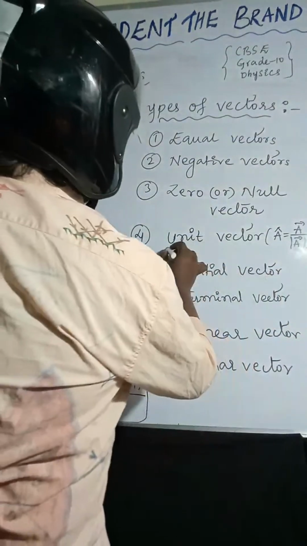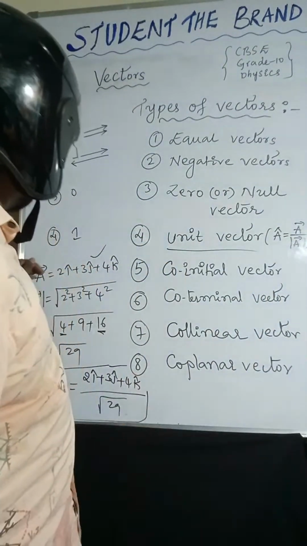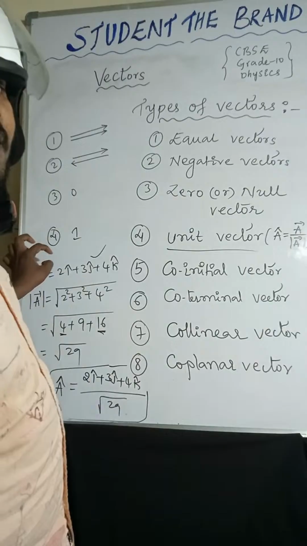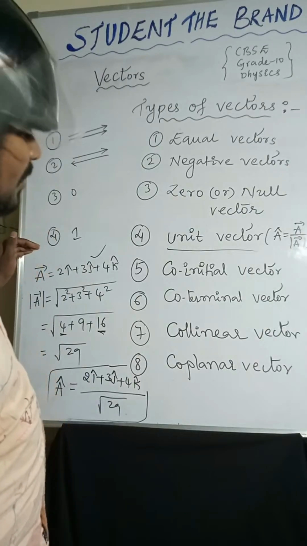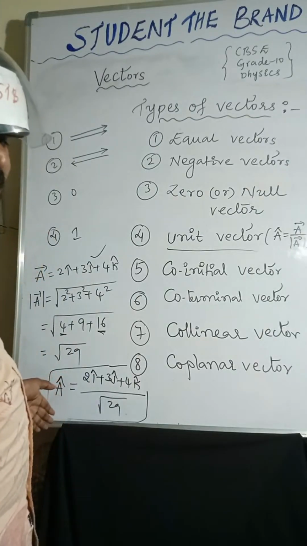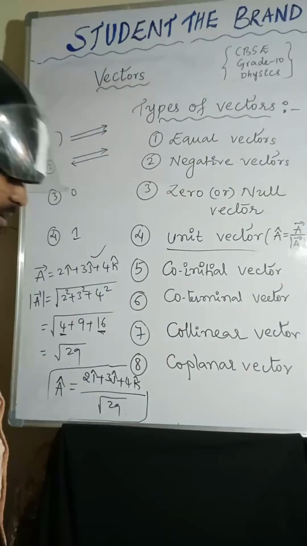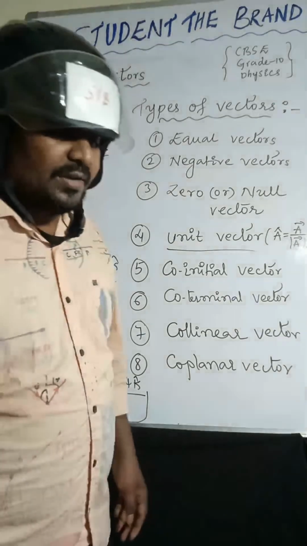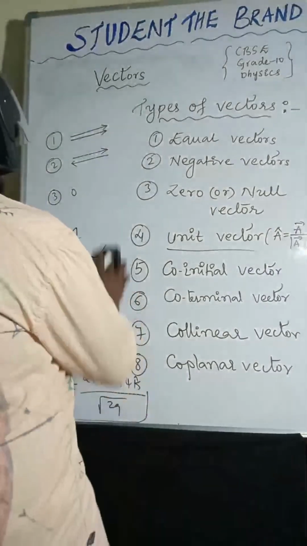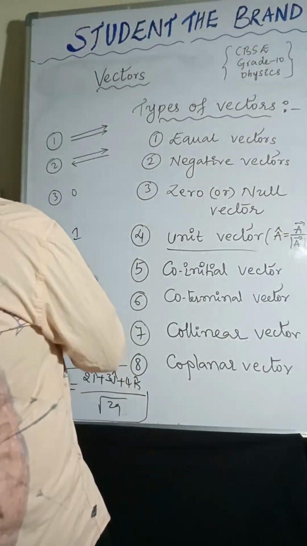To find the unit vector along the direction of A bar only, along A bar only we will take this. So that is the unit vector. This is the way to find the unit vector. I hope it is very clear to you all. Next one, you can see.